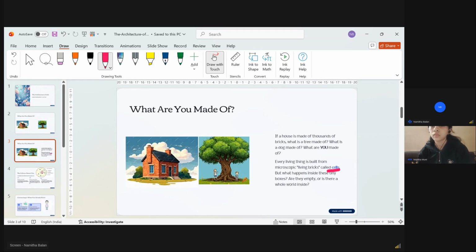So definitely we have to see and know about this single basic unit of life, which is called a cell. What is there inside the cell? What is it doing? Everything we have to see.